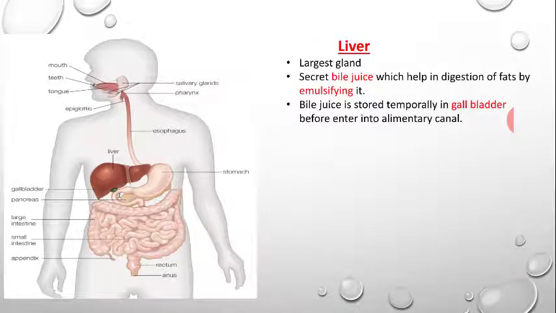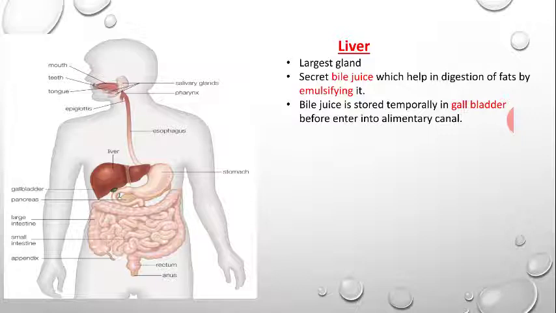Now the liver. Now we learn about the other organs associated with the digestive system. The liver is a large gland. It is brown in color. It releases bile juice, and this bile juice helps in digestion of fat by emulsifying it. Emulsifying means breaking up fat, as soap works.